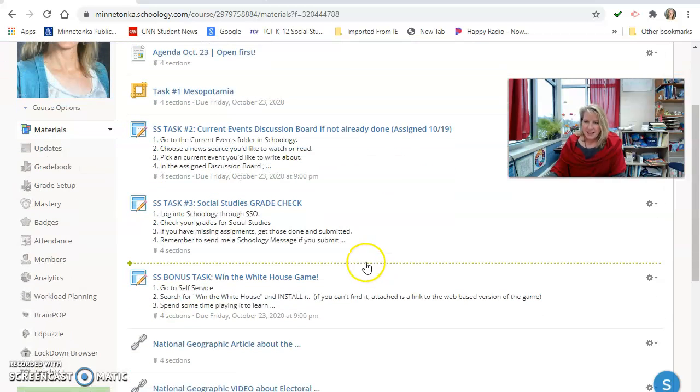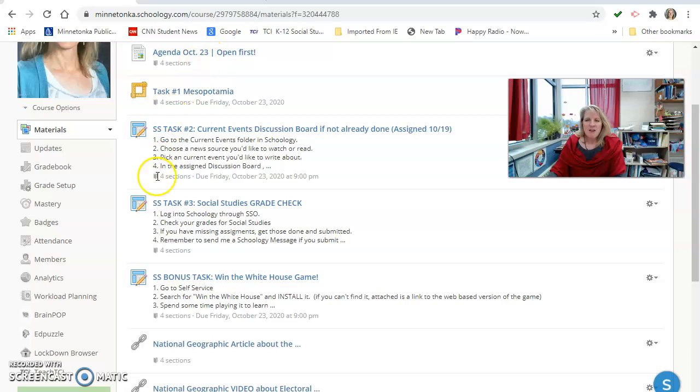The last task you have today is to do your social studies grade check. It's important to go through Safari because that's where, if you click grades, you can click on any hyperlinked assignment. Look for those orange hexagons. Those are the missing assignments. Click on the hyperlink to see what the assignment is that you're missing and what you need to do. If you need to check the rubric for the project, it's listed there as well.